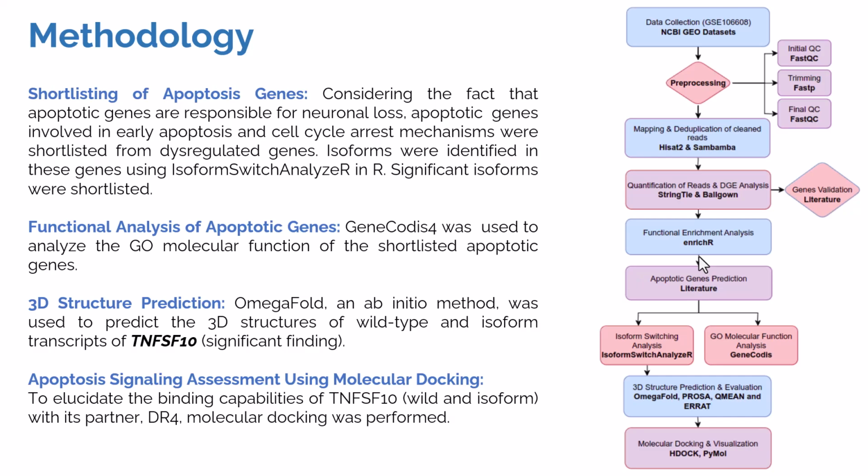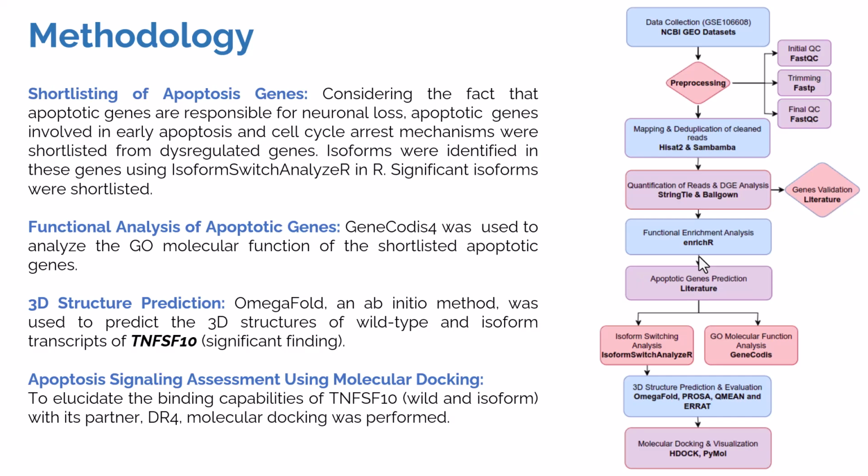Then the genes that had the potential to cause early apoptosis, with a direct relation to apoptosis and producing multiple significant isoforms, were shortlisted. One of them was TNFSF10, and because it provided the best significant finding and had a direct role in apoptosis, this gene was shortlisted. The 3D structure prediction was conducted for both the wild type, its original sequence, and the isoform that was differentially expressed in men and women. So the 3D structure prediction was done for both types of proteins.